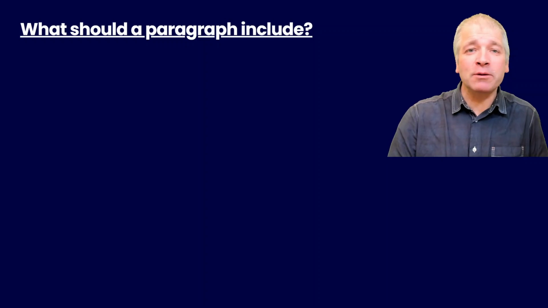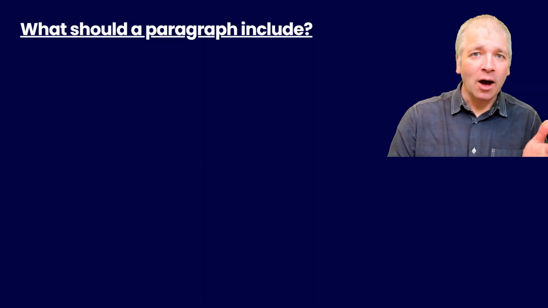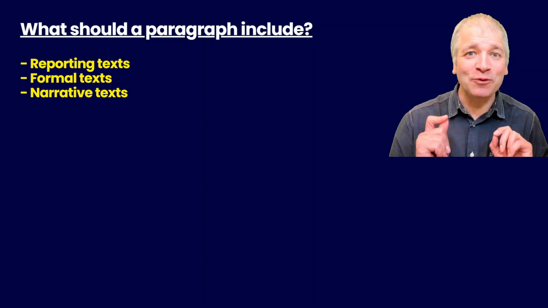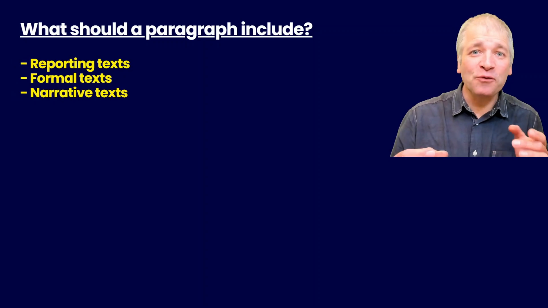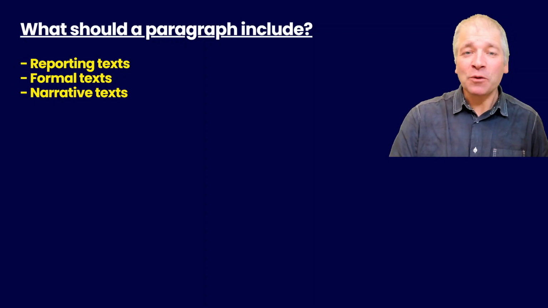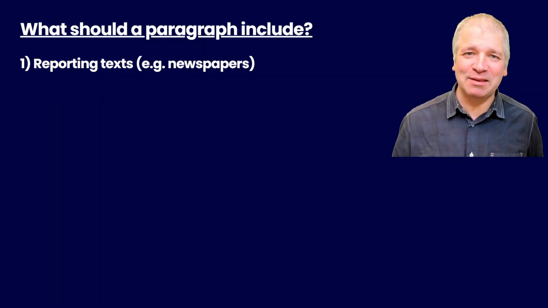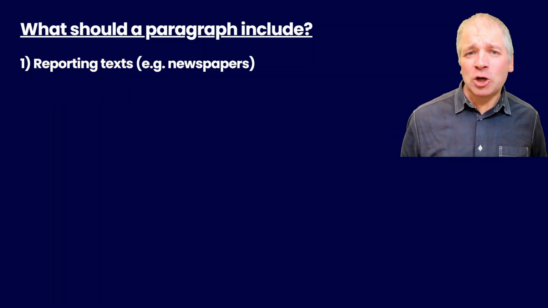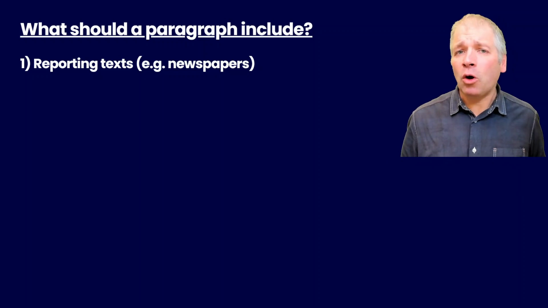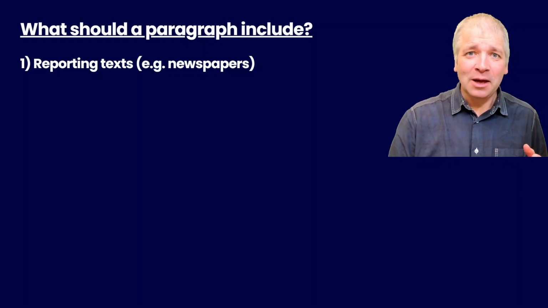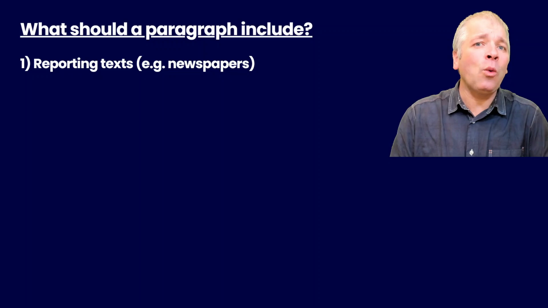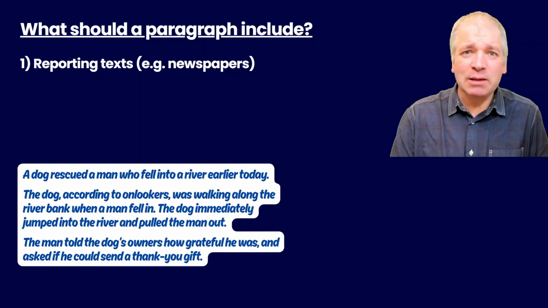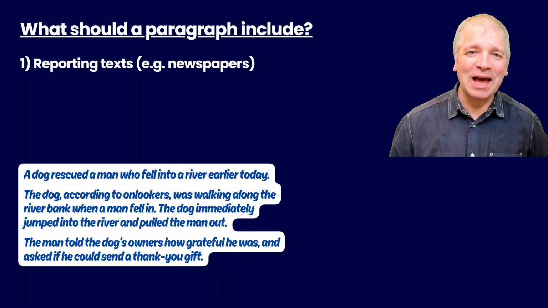So what should a paragraph include? Well, that depends on the type of text you're writing. I'm going to look at three common types of text: reporting, formal, and narrative. First of all, reporting texts. So that's the type of writing you might see in newspapers or in online articles. We're trying to get information across quickly here. Here's an example of what a reporting text could look like.